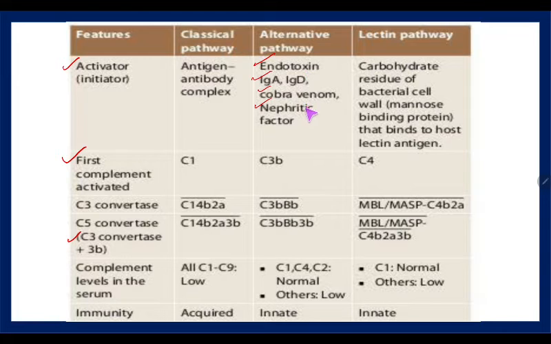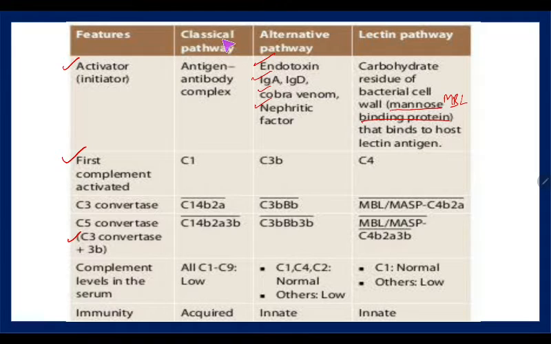These are the things that initiate the alternate pathway. In lectin, very simple, it is the mannose binding protein, MBL, or mannose binding lectin. This is present in the bacterial cell wall, and that initiates the lectin pathway.